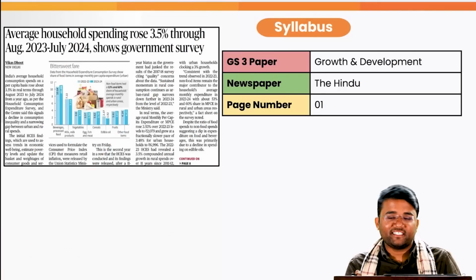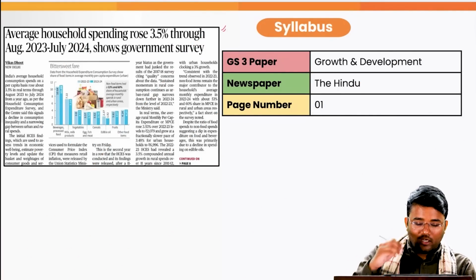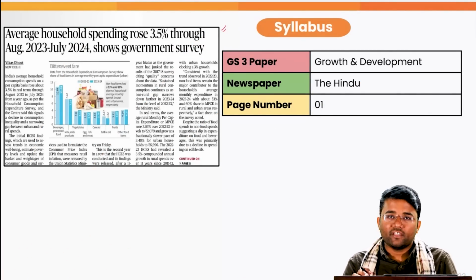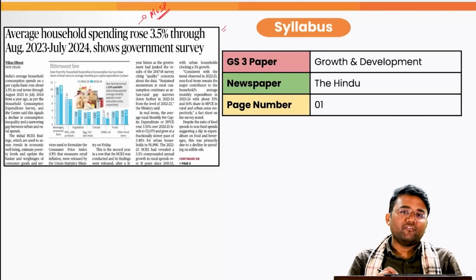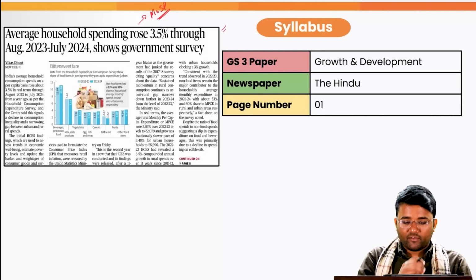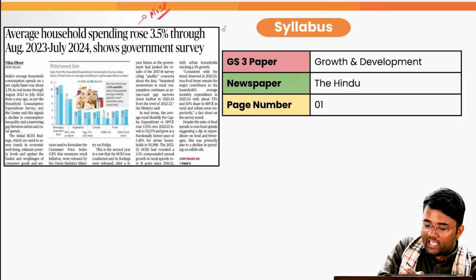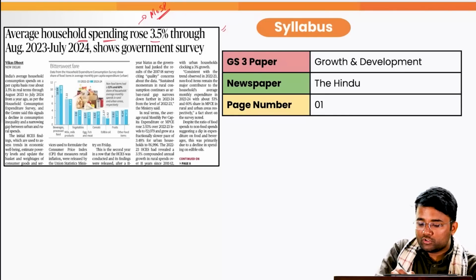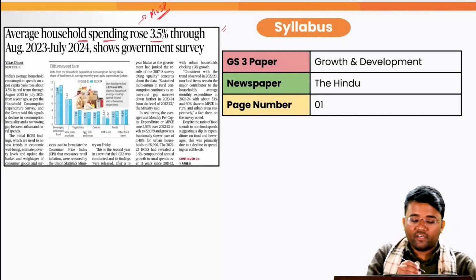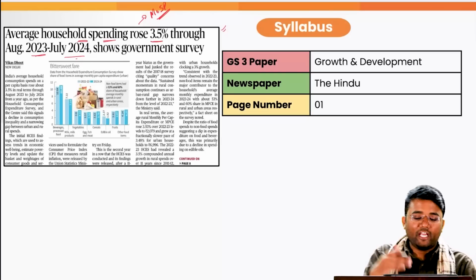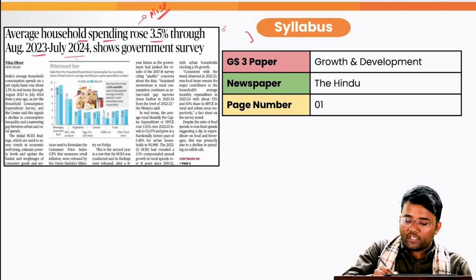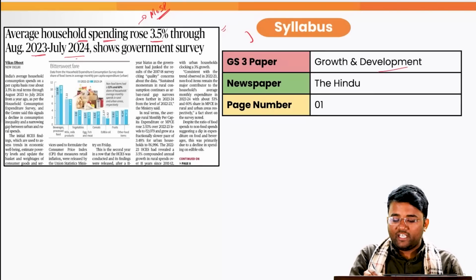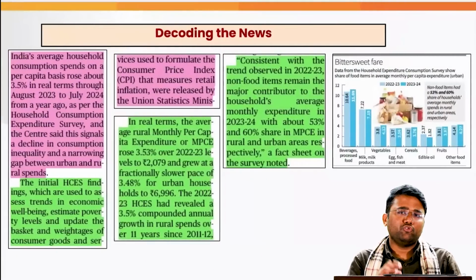In our simplified section, our first topic is the Household Consumption Expenditure Survey. This is a survey done by the Ministry of Statistics and Programme Implementation. And with the recent data, we have come to the conclusion that the average household spending rose by 3.5% through August 2023 to July 2024, as shown by this survey. This topic pertains to the syllabus of your GS Paper 3, growth and development, and it has appeared in today's The Hindu, page number 1.